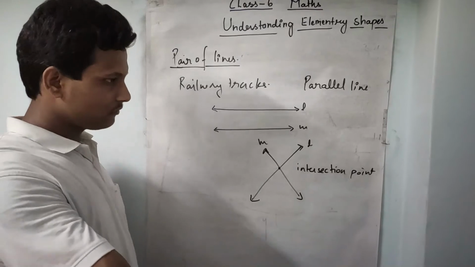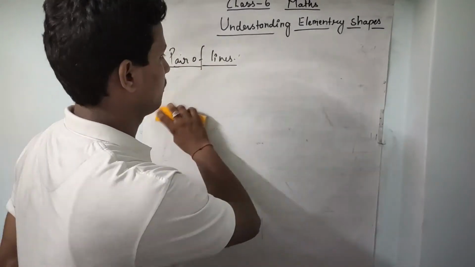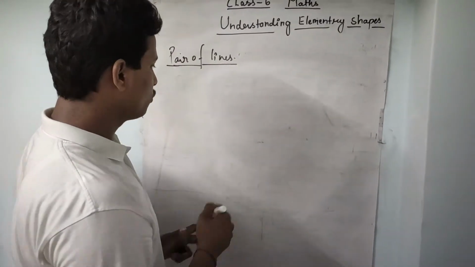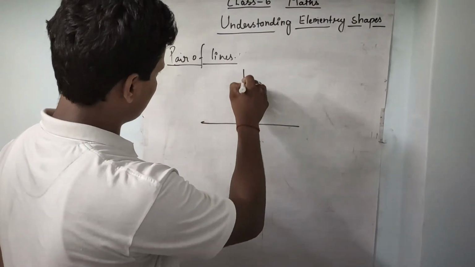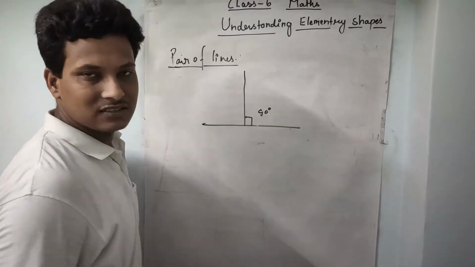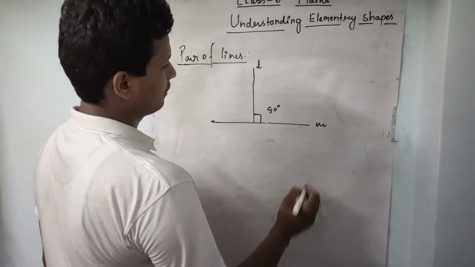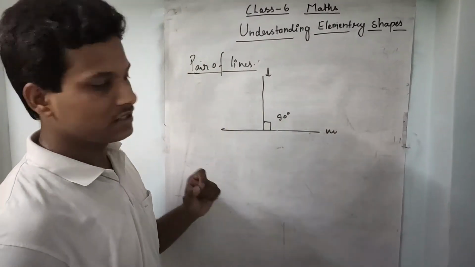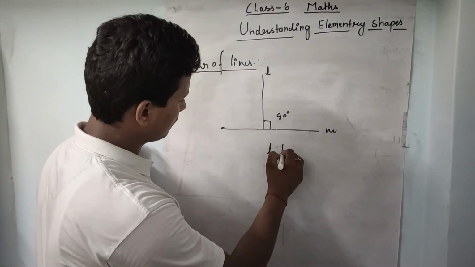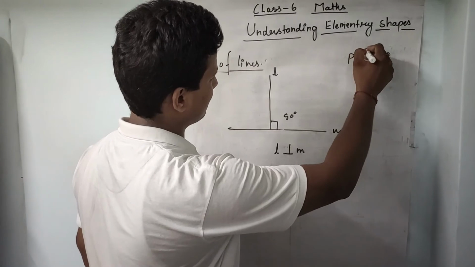Okay, now one more thing. If two lines intersect each other at 90 degrees, then this line which intersects the other line is called perpendicular to it. And the representation of perpendicular lines is like that. The representation of parallel lines is like that.